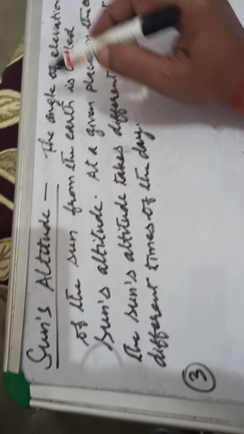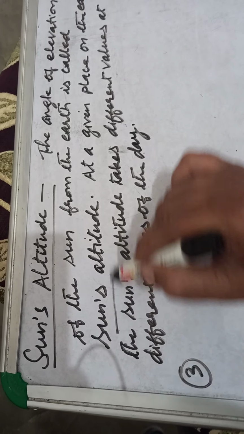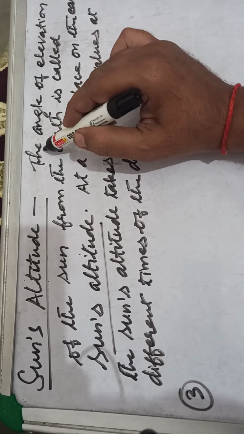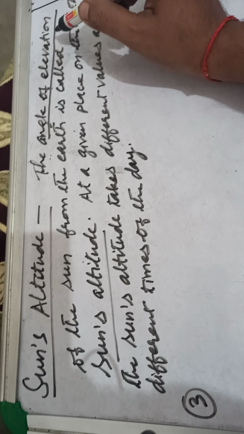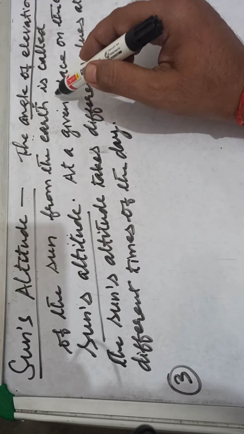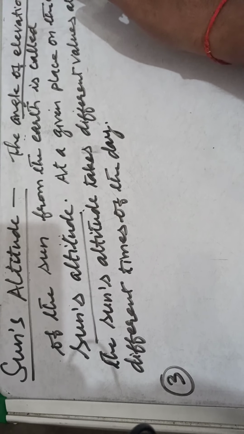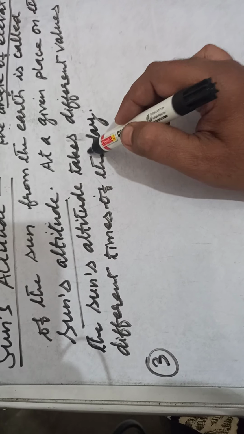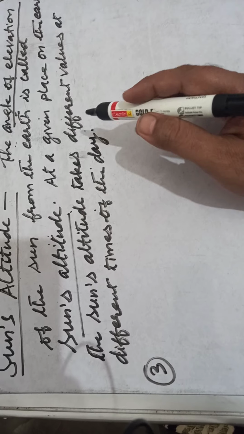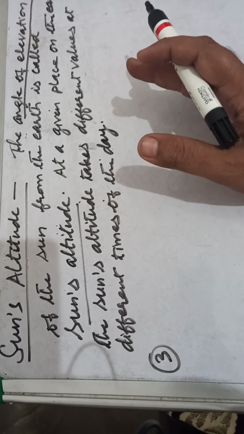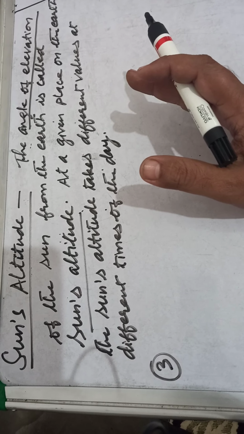The angle of elevation of the sun from the earth is called sun's altitude. Let us reiterate. The sun's altitude is the angle of elevation of the sun from the earth. At a given place on the earth, the sun's altitude takes different values at different times of the day. Clear? What does it mean? It means that sun's altitude is the angle of elevation of the sun from the earth.